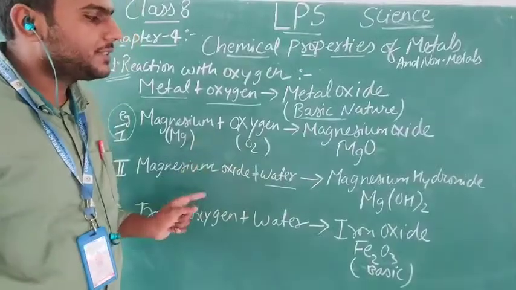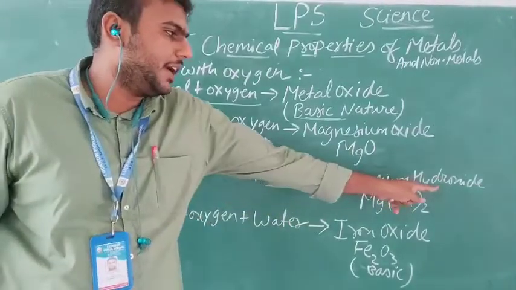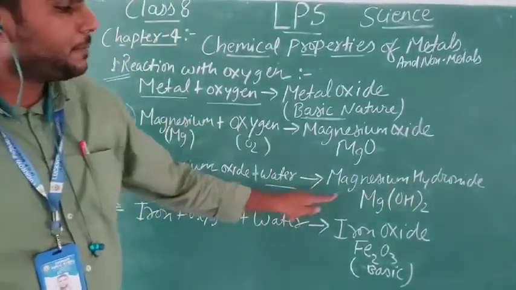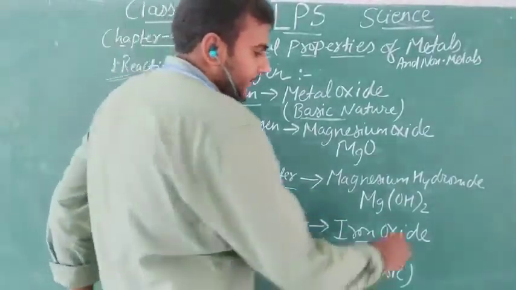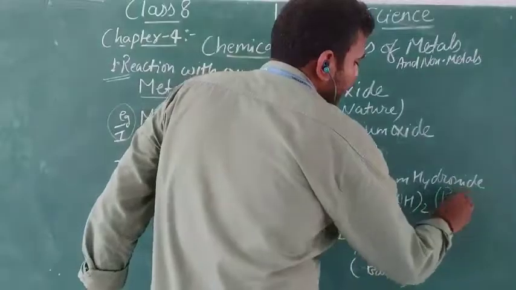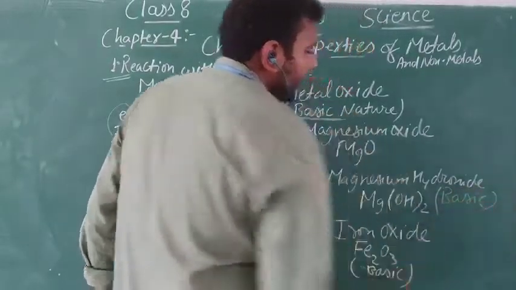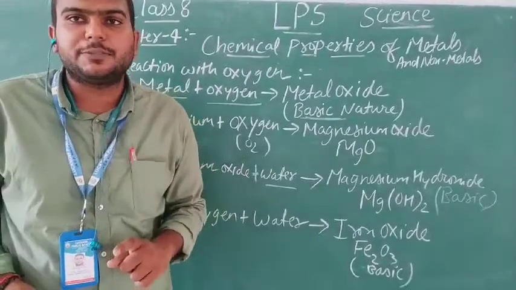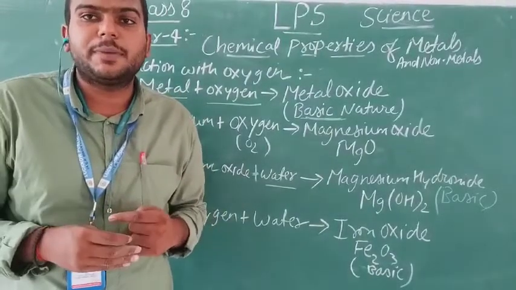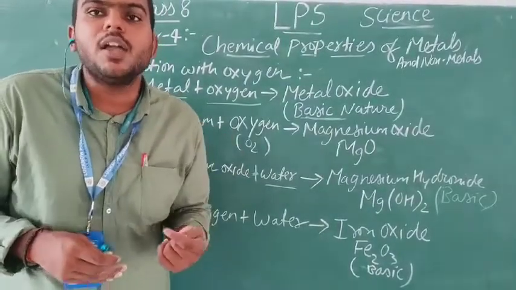Now after mixing, it makes magnesium hydroxide. This magnesium hydroxide is basic in nature. When I test this magnesium hydroxide with red litmus paper, the red litmus paper will be converted into blue color.